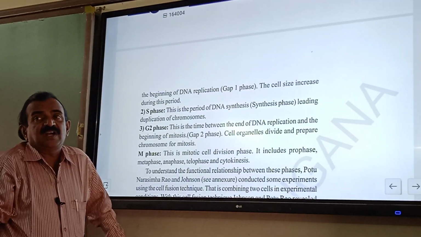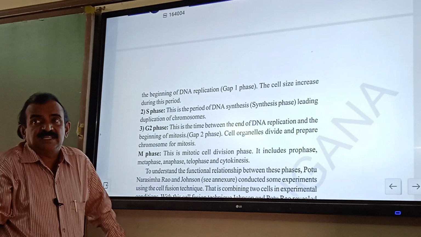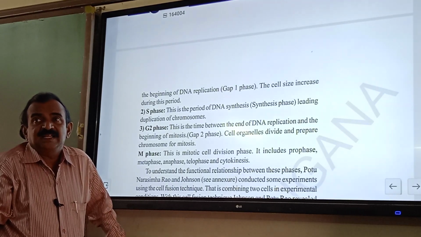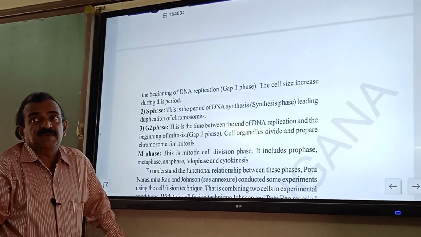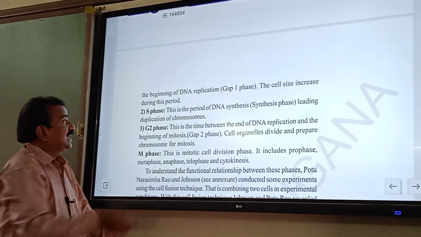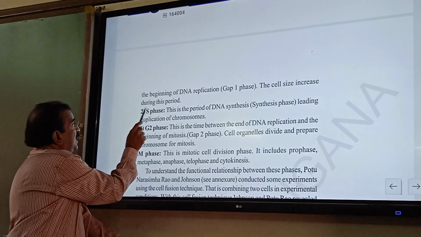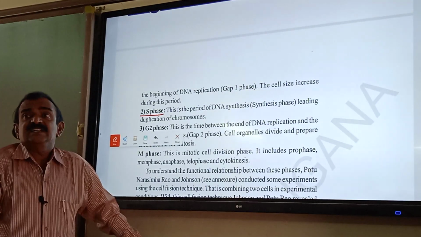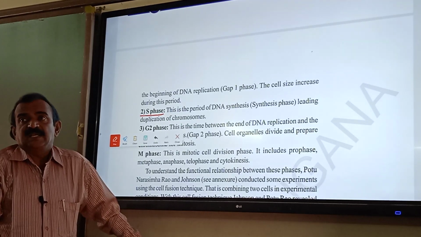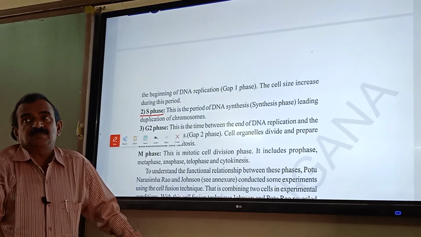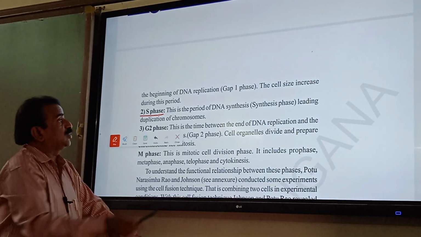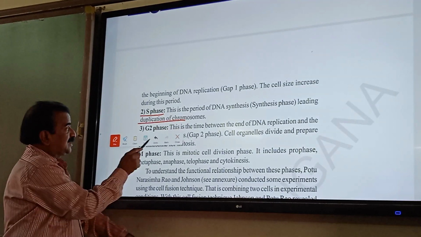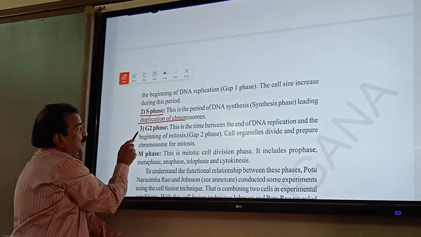So what is the G1 phase? This is the period between completion of mitotic division and beginning of DNA replication. Cell size increases. And the next stage is S phase. Synthesis of DNA takes place, and replication of chromosomes takes place. Duplication of chromosomes takes place. DNA synthesis takes place. And next is G2.